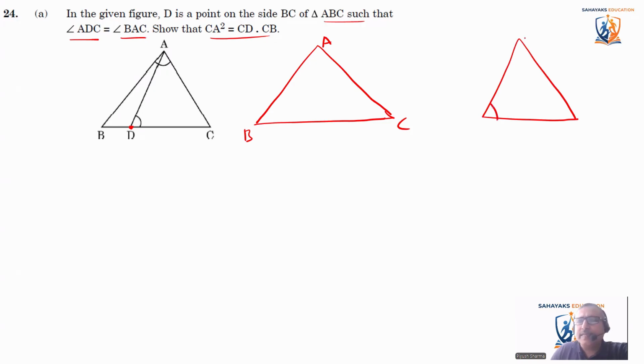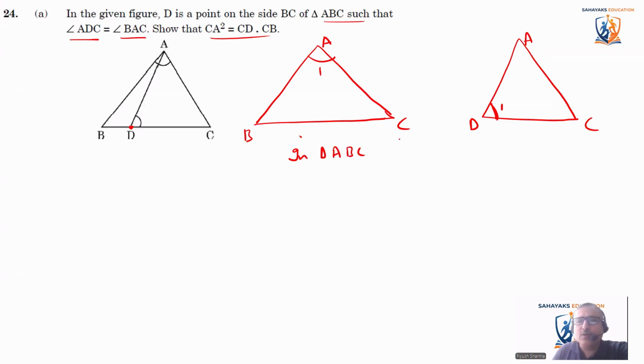So this is ADC. They are saying this angle, this is angle 1, is equal to angle 1. This is what they have given. We also know that in both the triangles, because you have to write everything in this exam.